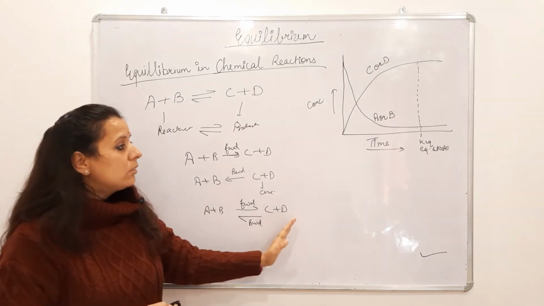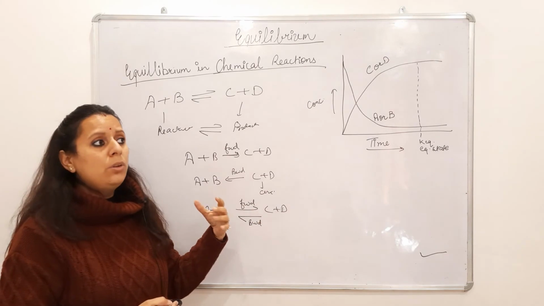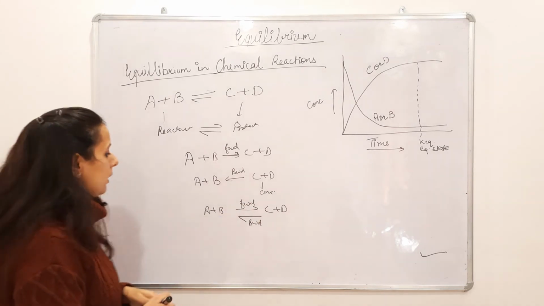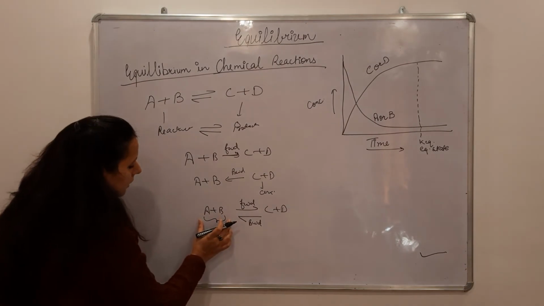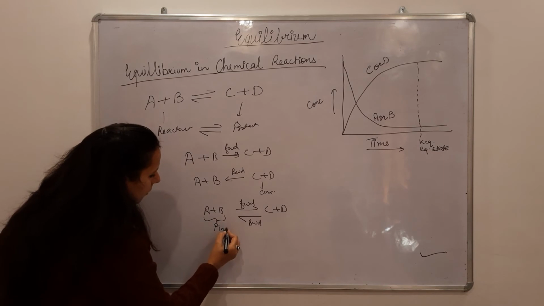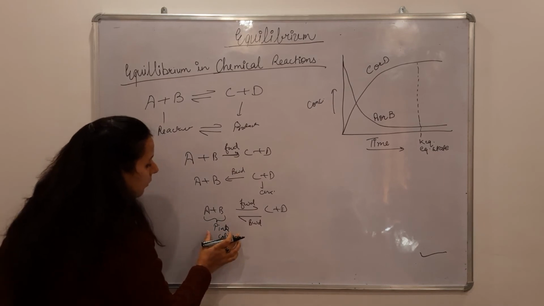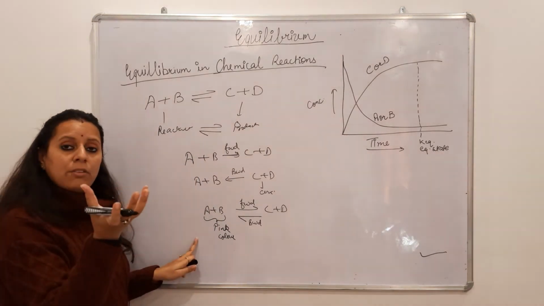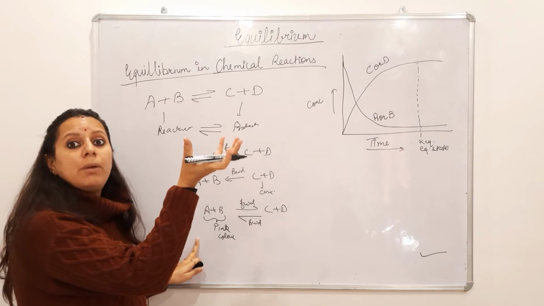Let's study it with a color example. With this you can understand more. So let's take the color of the A plus B mixture. Suppose this is my reactant A plus B and it is giving me pink color. When in the beaker you have taken A plus B, you can see that your beaker will be in pink color.